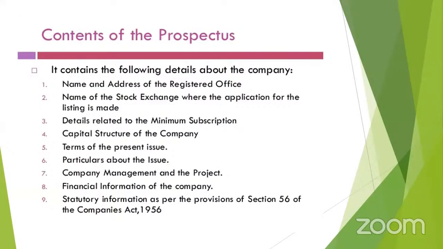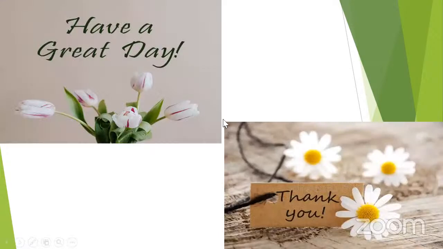In this prospectus, all these contents have to be clearly mentioned: the name and address of the registered office, name of the stock exchange, details related to the minimum subscription, capital structure of the company, terms of the present issue, particulars about the issue, company management and the project, financial information of the company, and statutory information as per the Companies Act. When this document has been prepared and filed, finally the public company gets the certificate of incorporation and can commence the business.